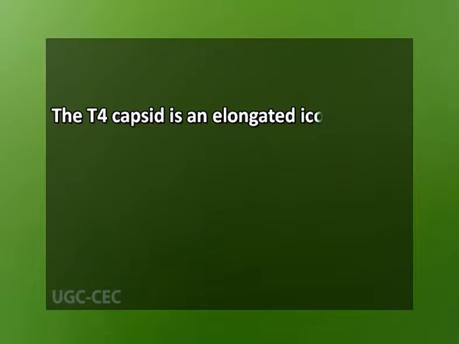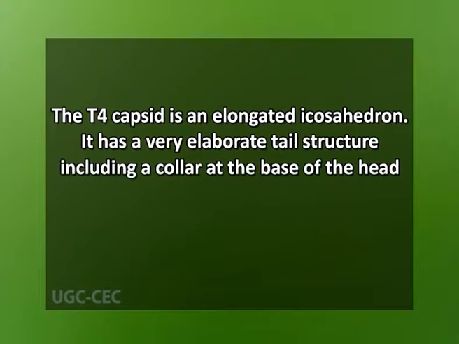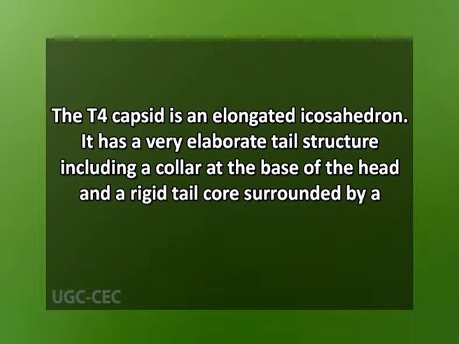The T4 phage is an elongated isohedron and has a very elaborate tail structure including a collar at the base of the head and a rigid tail core surrounded by a contractile sheath. The core and the sheath are attached to a hexagonal base plate. Also attached to the base plate are the tail pins and 6 tail fibers.